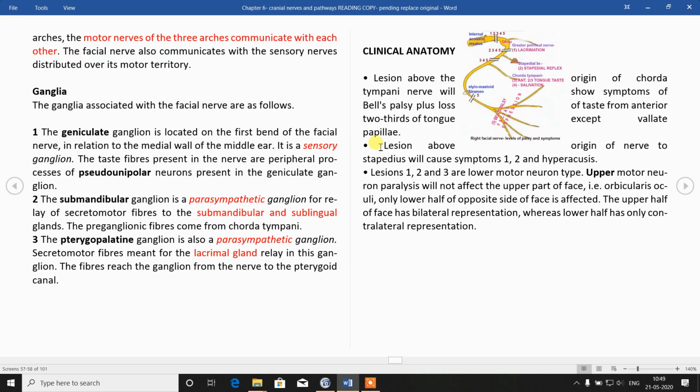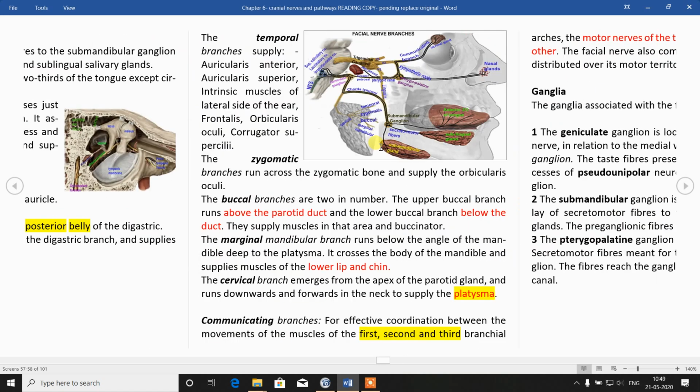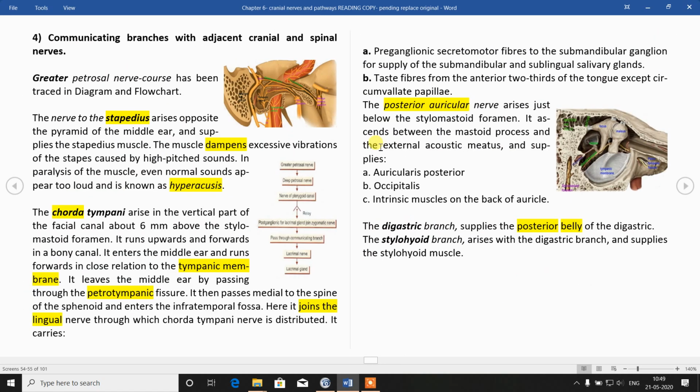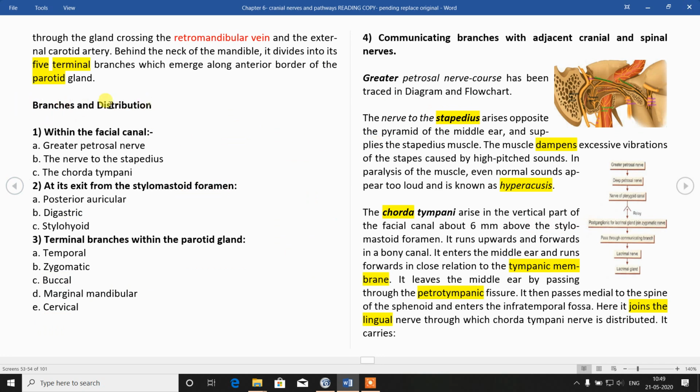So names of the branches and distribution. Within facial canal, there is greater petrosal, nerve to stapedius, and chorda tympani. After exiting through foramen, there is posterior and anterior division. After exit, immediately there are 3 branches on the posterior side: posterior auricular nerve, posterior belly of digastric, and stylohyoid.